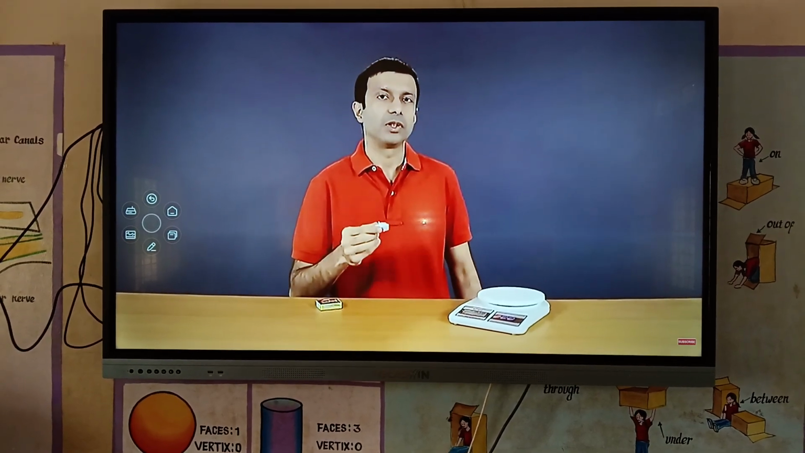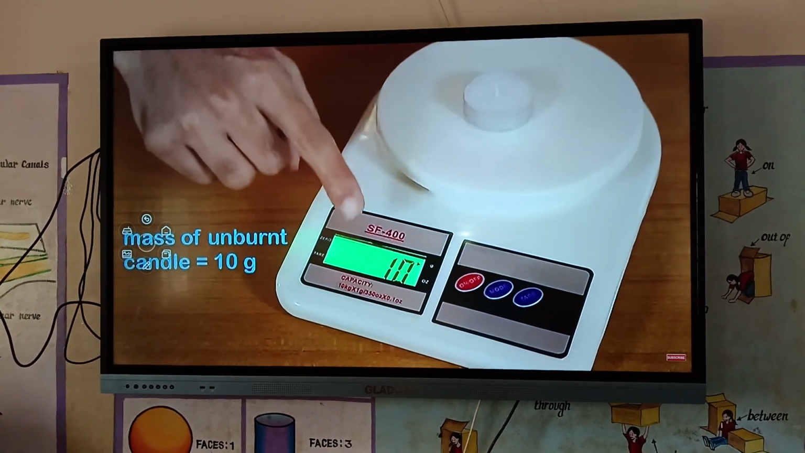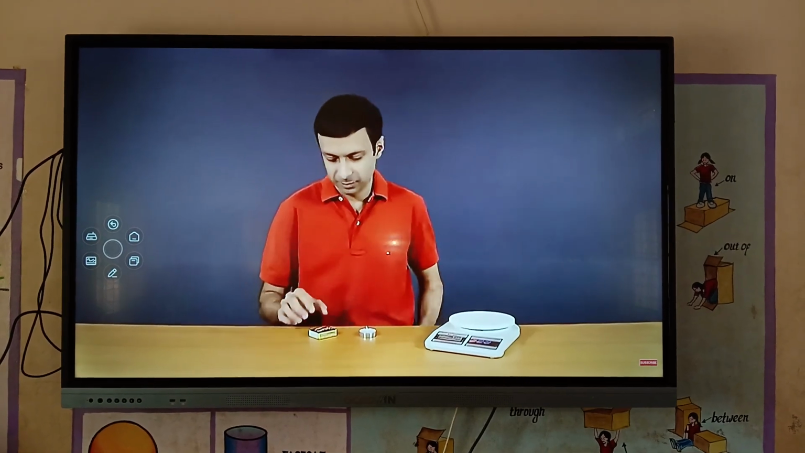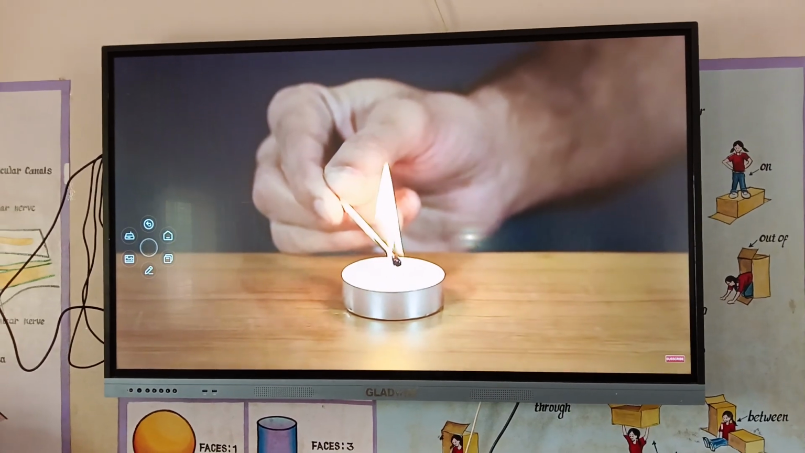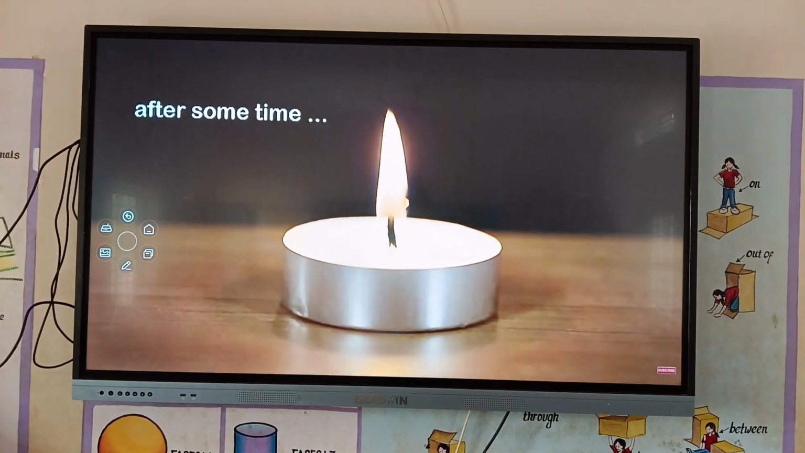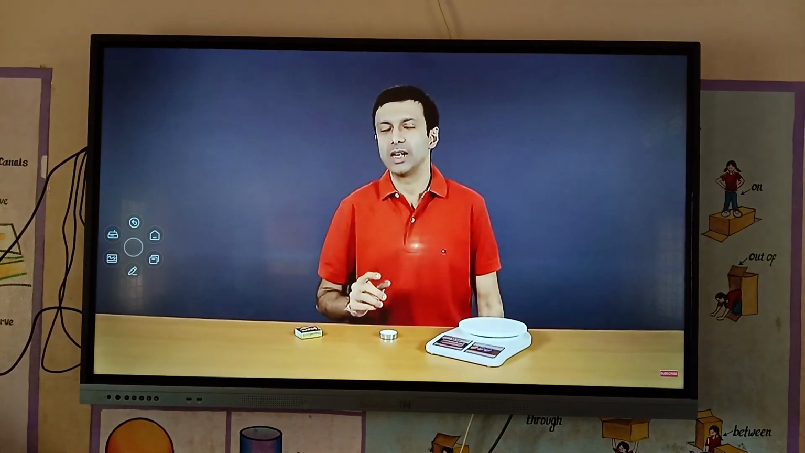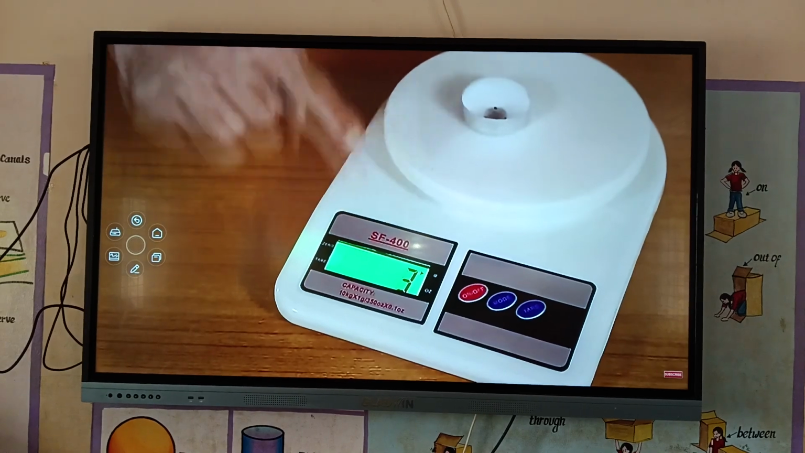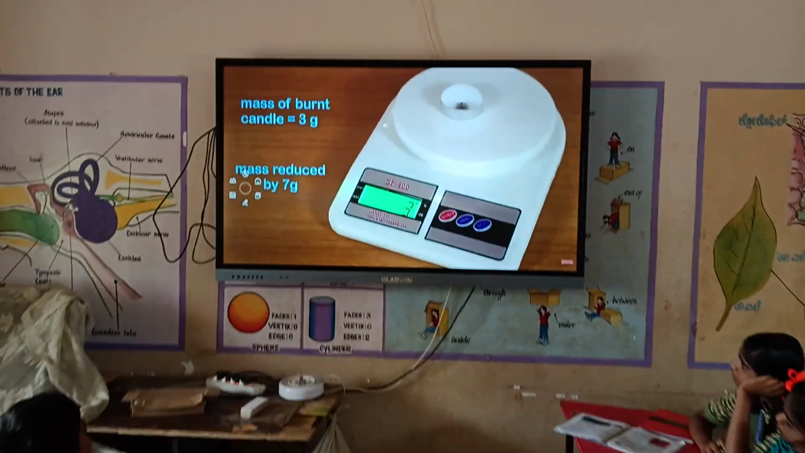So first, let's measure the mass of the unburnt candle. The mass of the unburnt candle is 10 grams. Now I'm going to light the candle. Now let's measure its mass after burning. We are left with only 3 grams of the candle. So the mass of the candle has reduced by 7 grams.